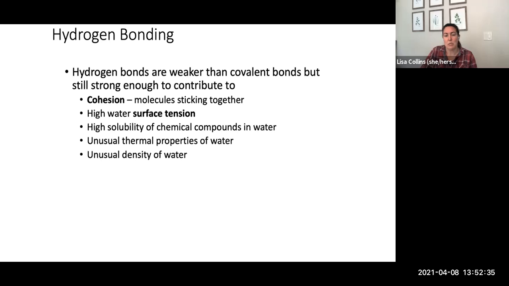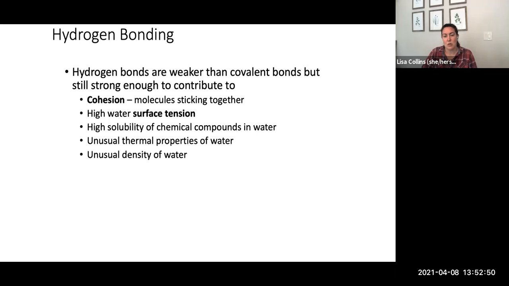Water is also unusual with its density. Most materials contract or shrink as they get colder. Water contracts until it reaches 4 degrees Celsius. Then it expands. This is why ice floats on water. Imagine how different our world would look if ice sank.